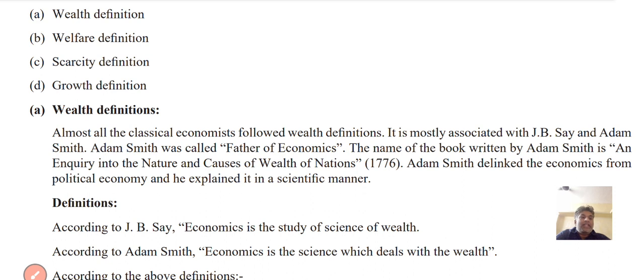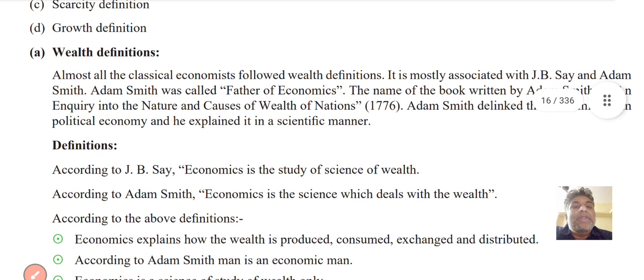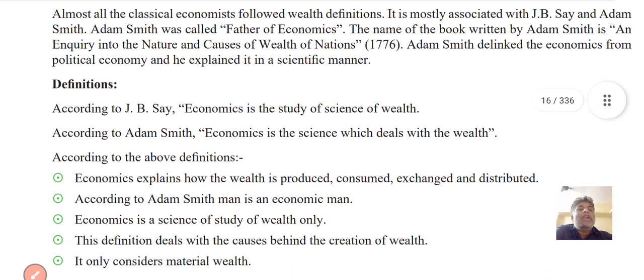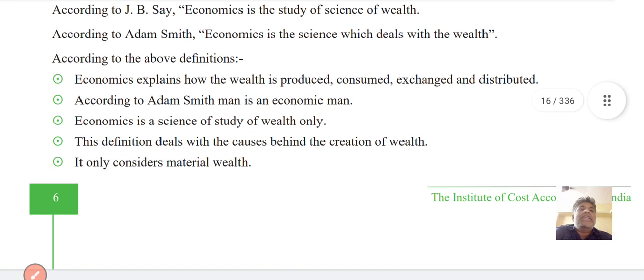You must study this. The name of the book written by Adam Smith is An Inquiry into the Nature and Causes of the Wealth of Nations, in 1776. In 1776, Adam Smith dealt with economics as political economy, and he explained it in a scientific manner. According to J.B. Say, economics is the science of wealth. According to Adam Smith, economics is the science which deals with wealth. According to the above definition, economics explains how wealth is produced, consumed, exchanged, and distributed.